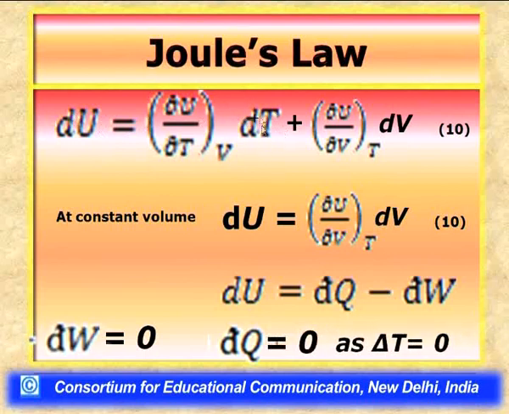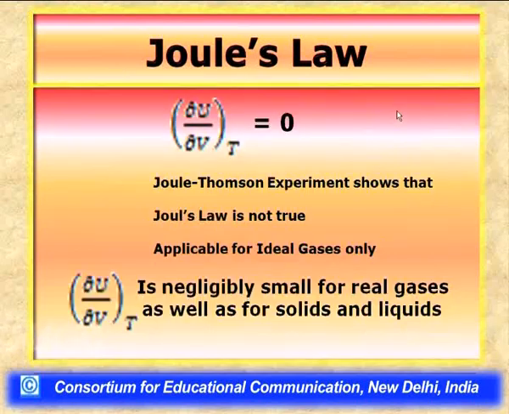practically a function of temperature only for gaseous as well as for solids and liquids. The reasons are different. For the gaseous system, the rate of change in internal energy with volume at constant temperature is very small and very insignificant to be determined practically. However, for solids and liquids, this partial differential is very high, having a very high magnitude, but the total change in volume is very small.